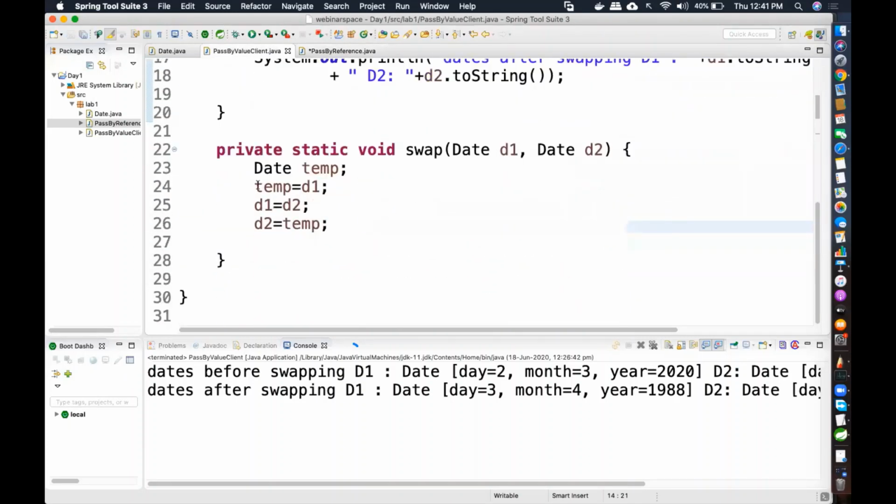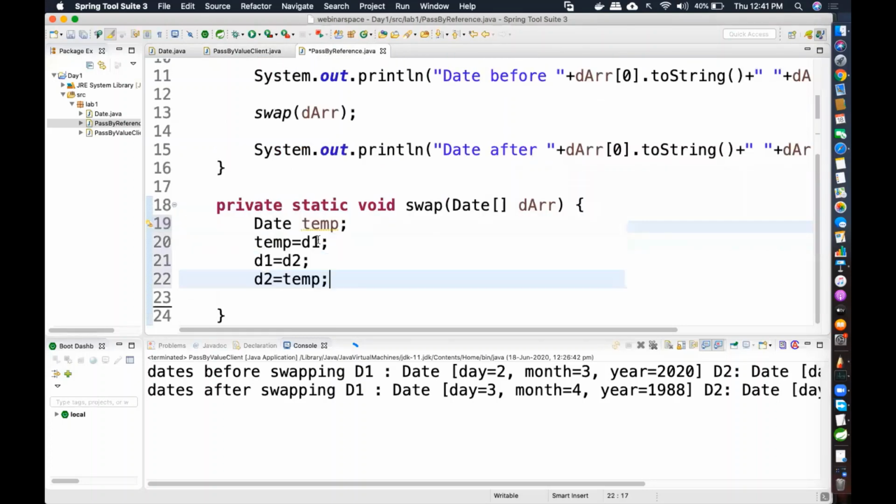So we're going to copy this, same logic. But now tell me, do we have D1 and D2 local variables here? No. But what do we have? In the array, DARR 0th location, that will give you the first object. And DARR of 1 is in the array, the second one. So DARR of 0.